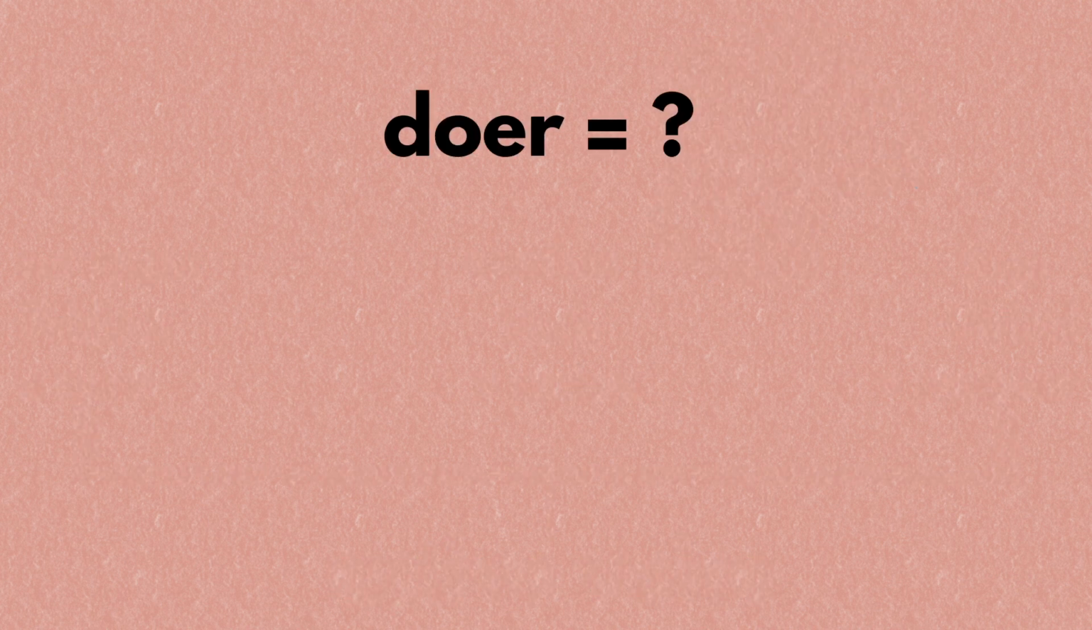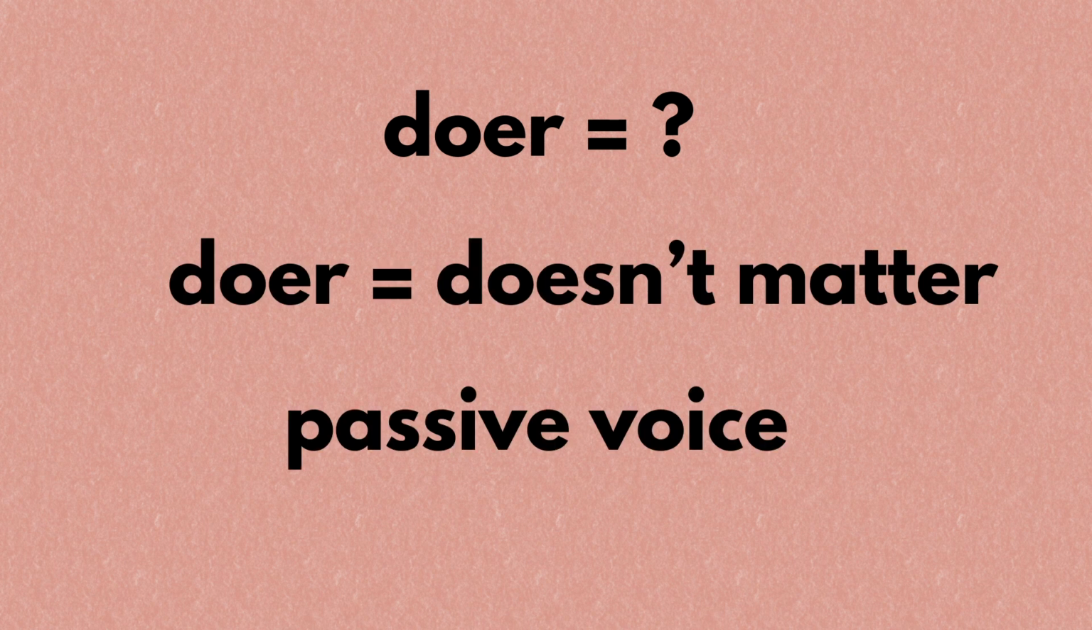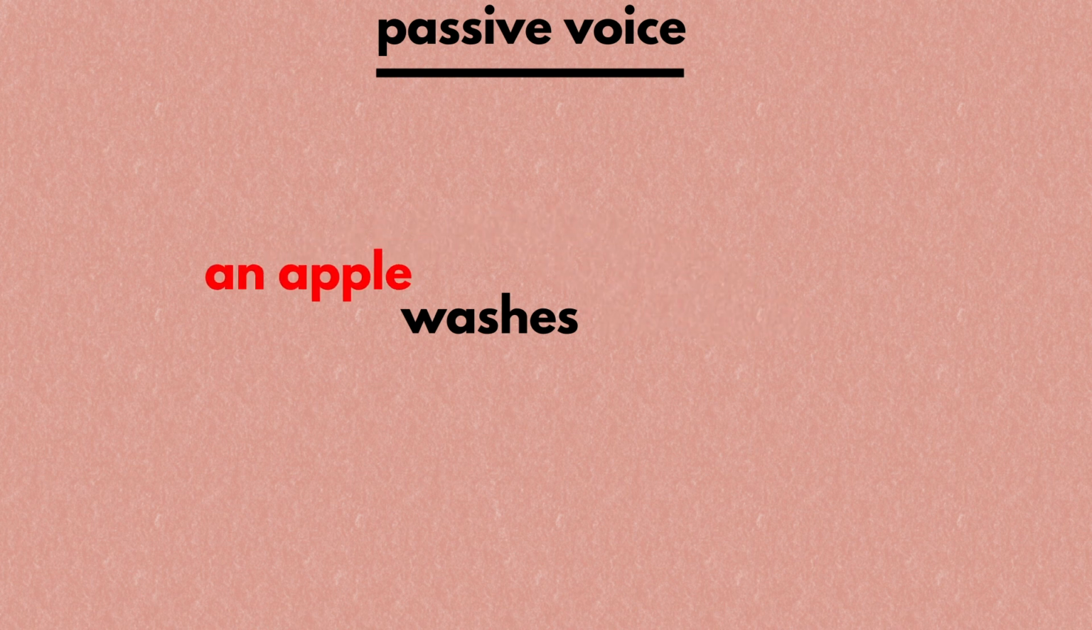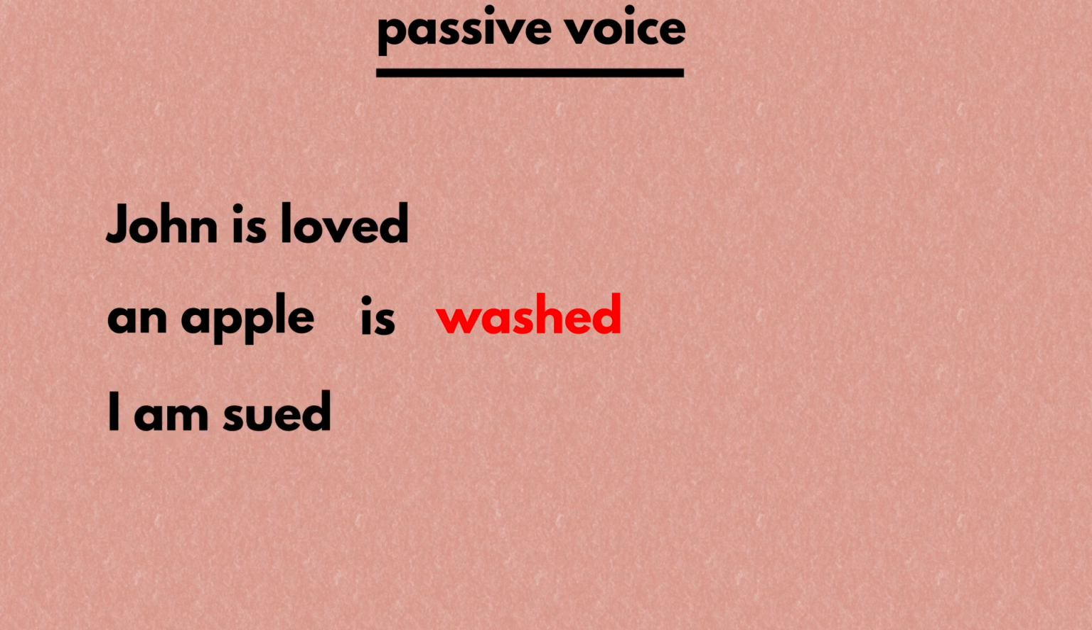However, sometimes you don't know who the doer of the action is, or sometimes the doer doesn't matter. In this case, we have to change the sentence structure into the passive voice. Here's how you do it. First, you erase the doer and put the receiver in the doer's position. Second, you put the be verb in front of the original verb "wash" and change it into its correct form. Third, you change the original verb "wash" into its PP form "washed," and you have a sentence in the passive voice. Other examples are "John is loved" or "I am sued."